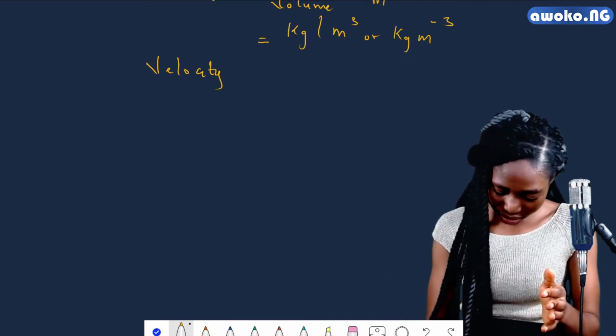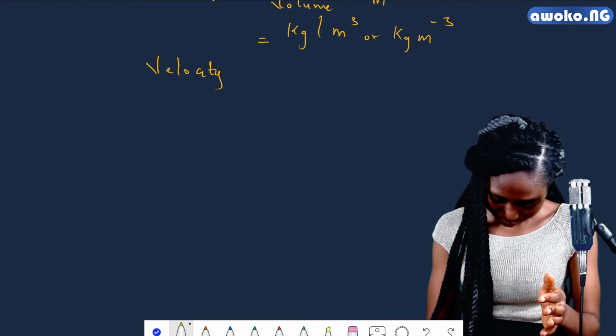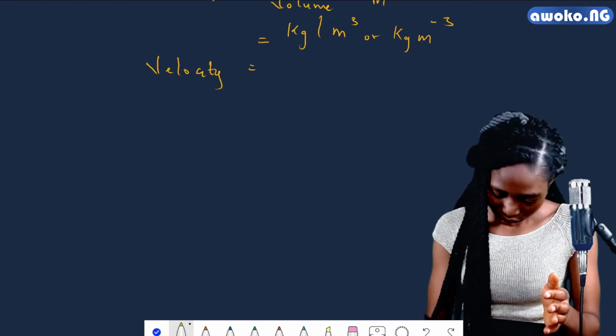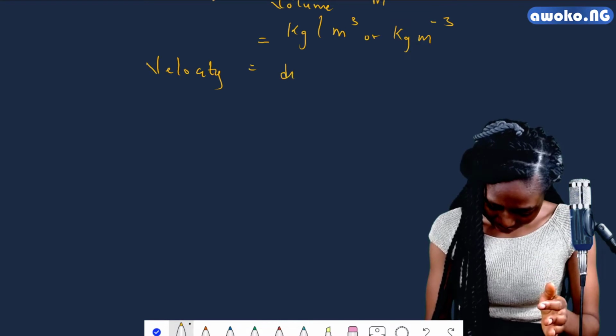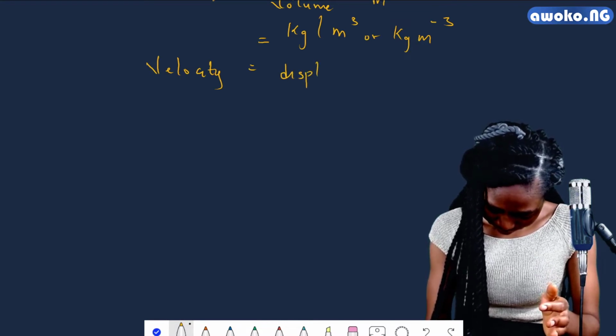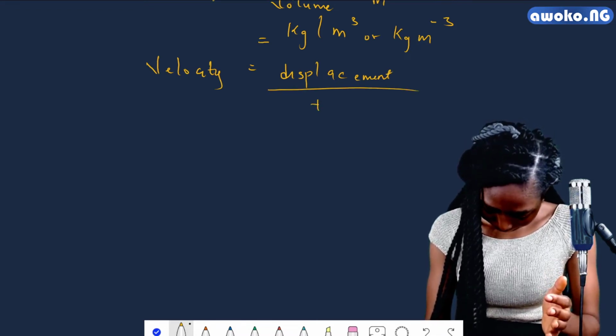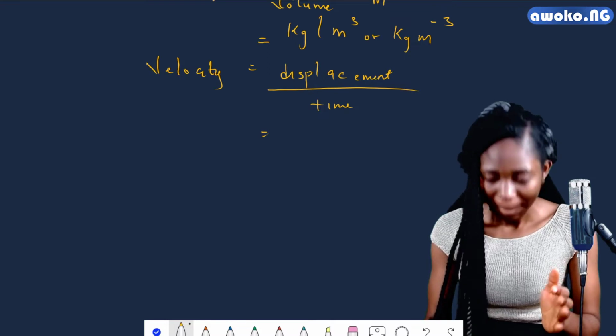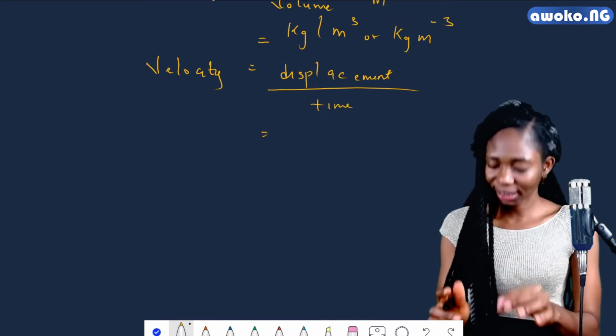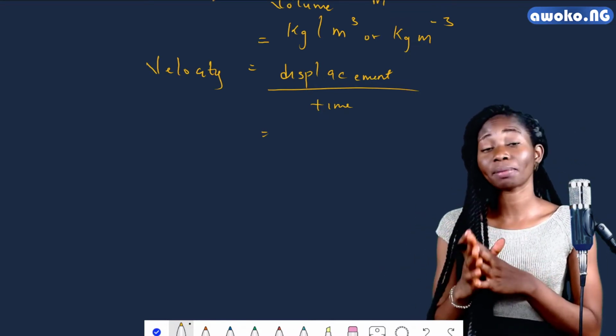So we say that velocity is displacement per time. And displacement is almost the same as distance.